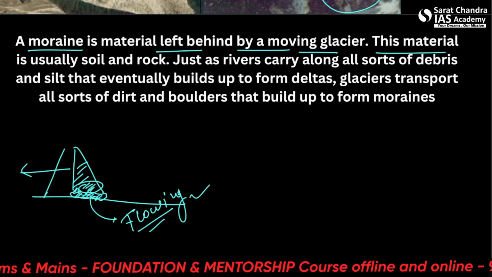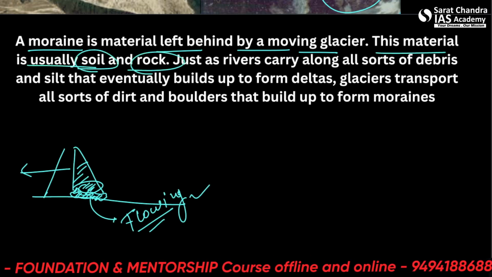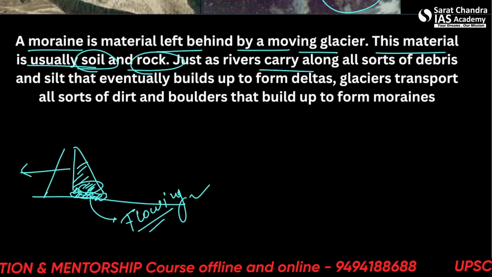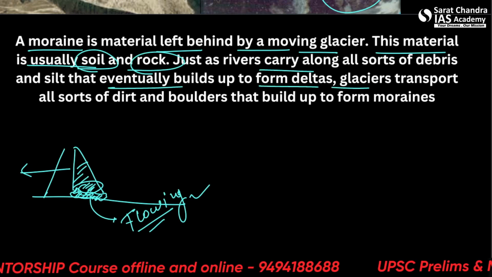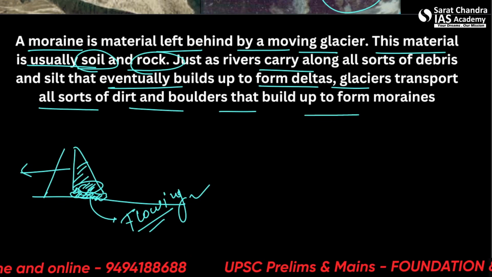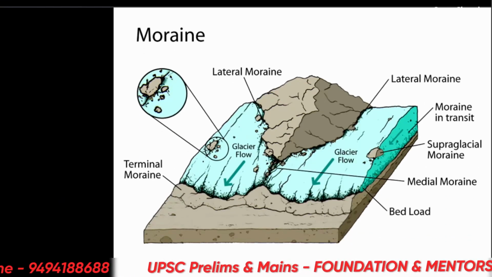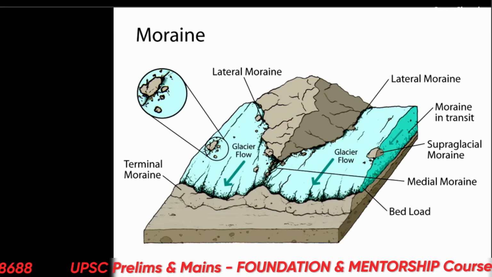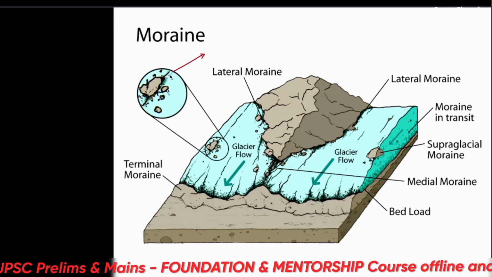This material is usually soft soil and rock, just as rivers carry along all sorts of debris that eventually builds up to form deltas. Glaciers transport all sorts of dirt and boulders that build up to form moraines. So it's sort of a delta. Okay, here you can see the moraine structure. This is the rock and silt.